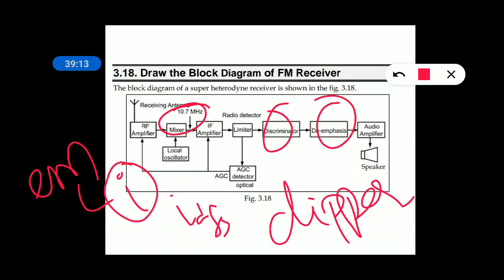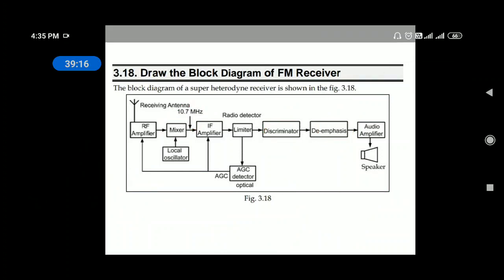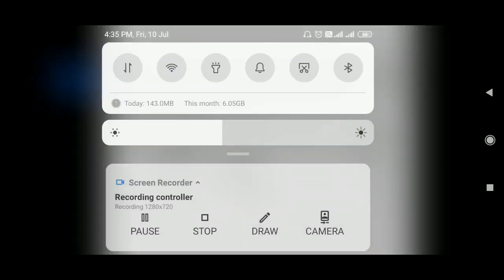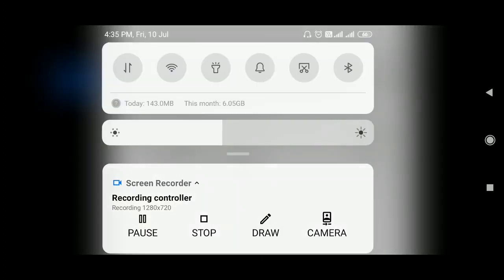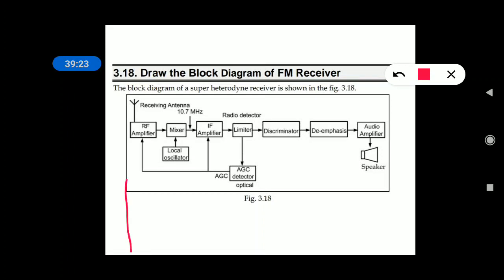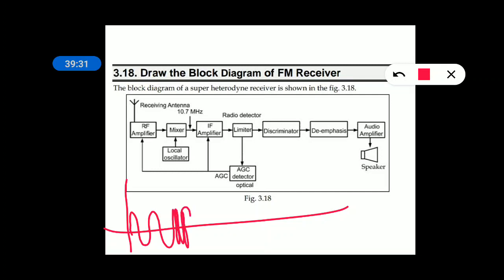As you know, when you look at the waveform of your FM, the waveform of FM is something like this. When there is no message, the frequency is constant. When there is a message, the frequency is increased. When there is a negative message, the frequency is decreased, like this. So here message is 0, positive, negative. That means in FM signal, the message lies in the form of frequency variations.